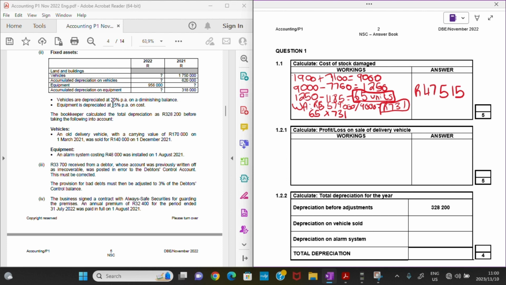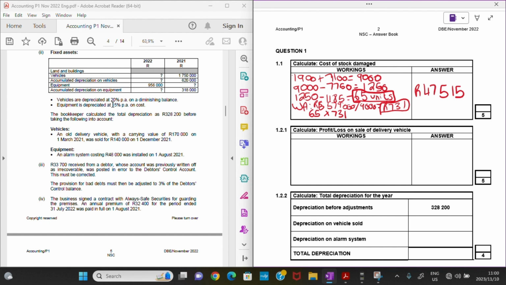So basically this 328,200 is an incorrect amount for depreciation, right? Because it doesn't include everything that happened in our current financial year. So for vehicles, there's an old delivery vehicle with a carrying value of 170,000 rands on 1 March 2021. So 1 March 2021, that's at the beginning of our financial year.